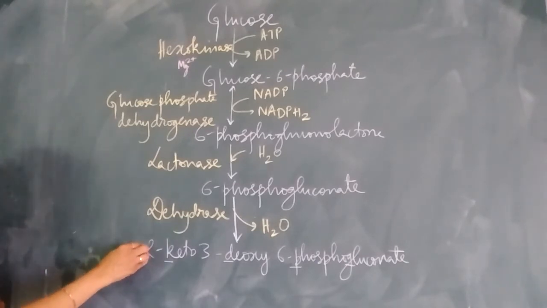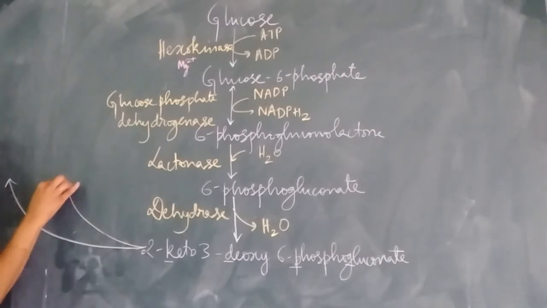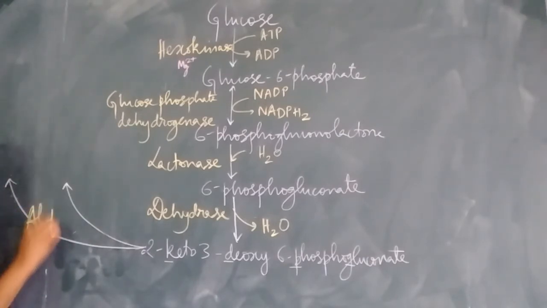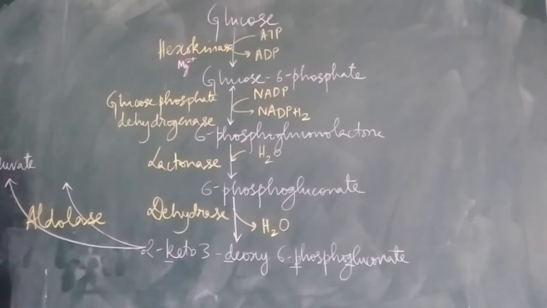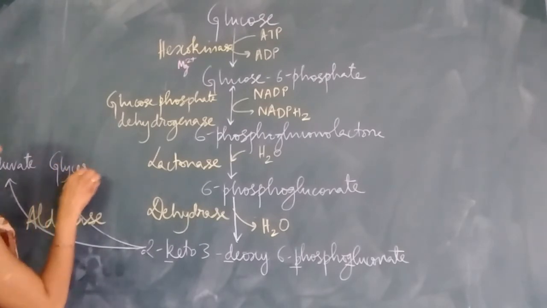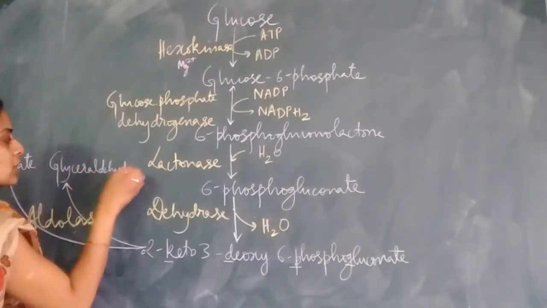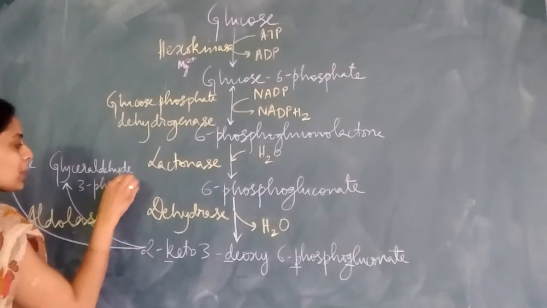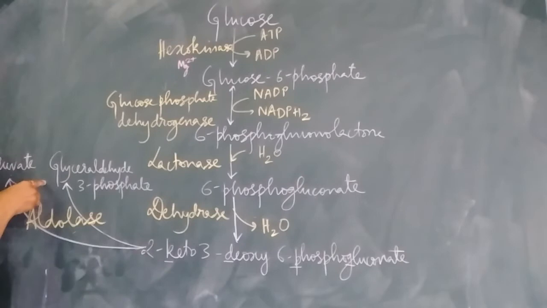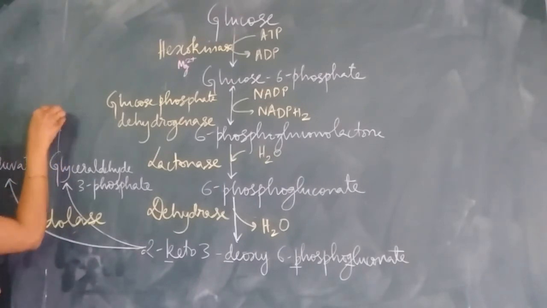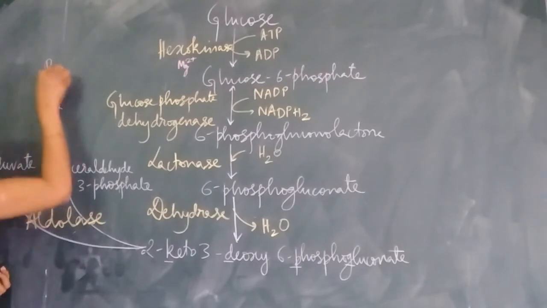So we have KDPG, that is 2-keto 3-deoxy 6-phosphogluconate, being acted upon by the enzyme aldolase to give 2 3-carbon compounds. One is pyruvate, so we are directly obtaining pyruvate over here. And the other 3-carbon compound that is obtained is glyceraldehyde 3-phosphate. Now, if you remember, glyceraldehyde 3-phosphate is a compound that is found in the EMP pathway as well.